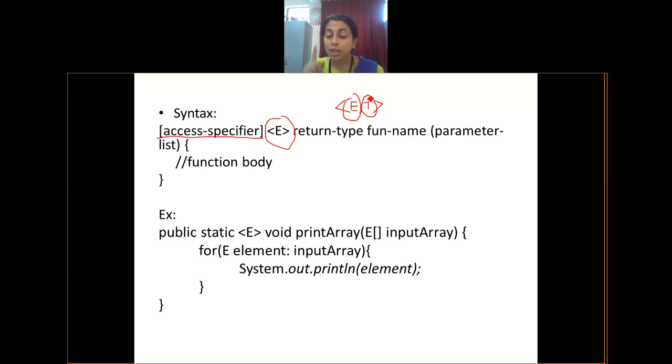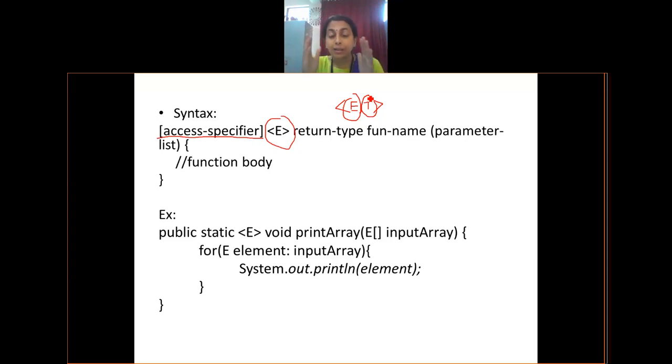So it means what? A single method can allow more than one generic data type at a time. For example, there is a method which reads n number of elements of the array and prints the average of all the elements in float. The average must be of type float. So average is of data type float. I'm fixing that.